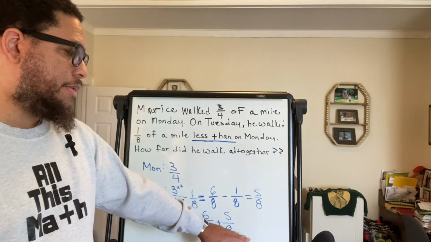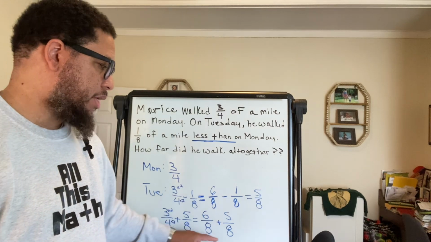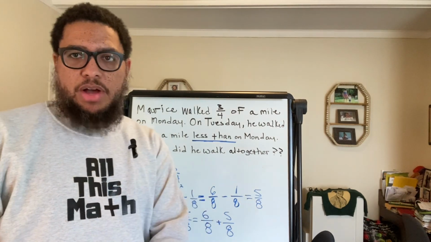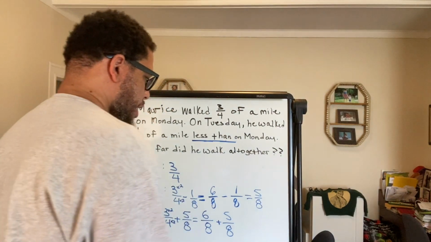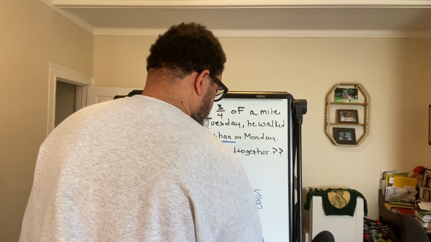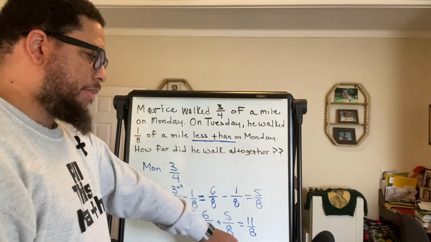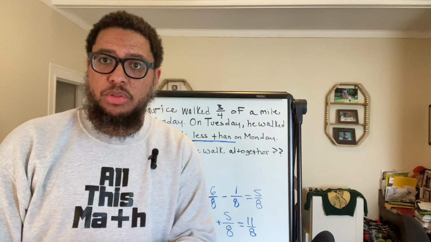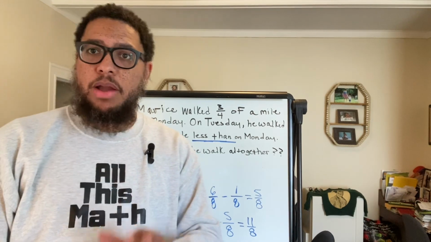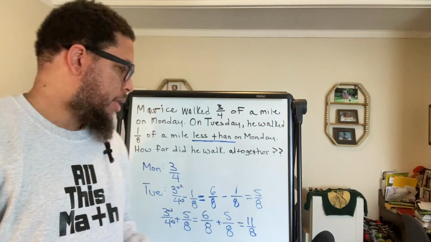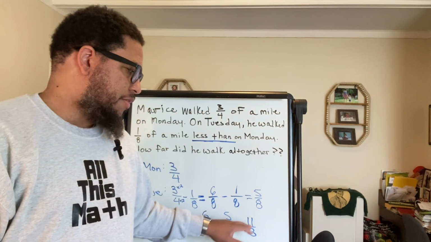So now we can add because we've got the same denominators. We've got common denominators. So this many eighths plus this many eighths. What's 6/8 plus 5/8? 11/8. All right, now that's what we call an improper fraction. That's more math language. 11/8. How many eighths altogether? We've got 11 of them. We've got to know our addition facts. You've got to know that 6 plus 5 equals 11. I hope nobody out there is grabbing a calculator to do 6 plus 5. I sincerely hope that, right? 6 plus 5 is 11, so that's 11/8.